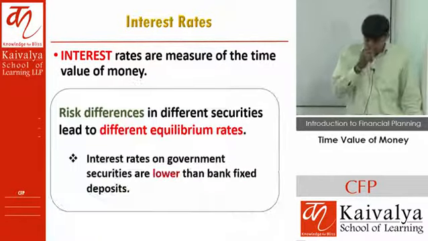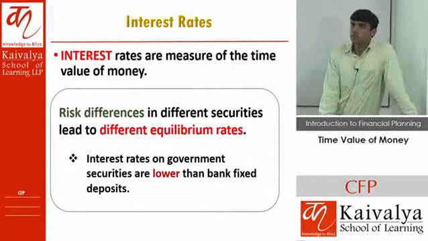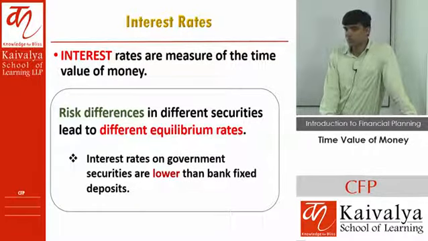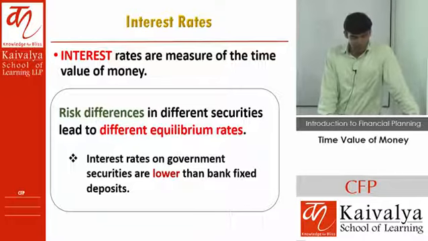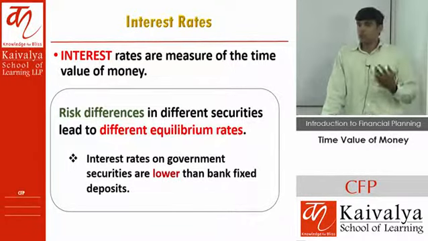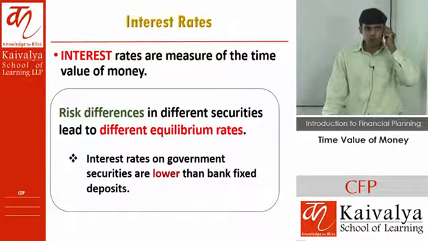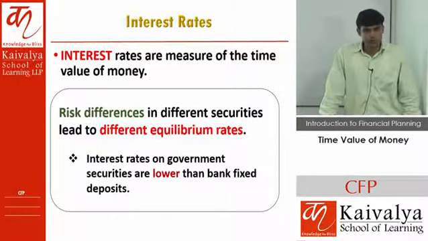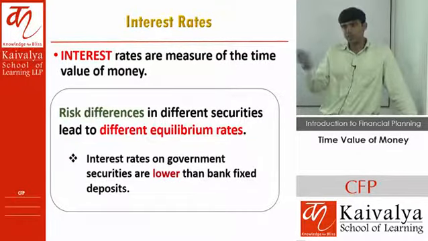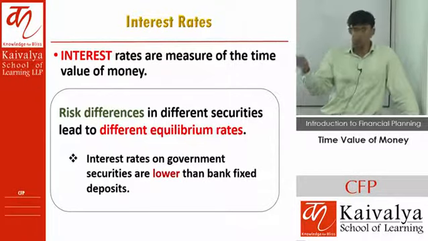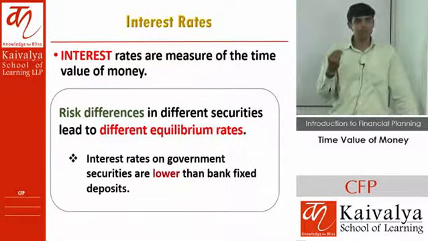And a very interesting thing: say if I have to make a deposit in SBI and if I have to make a deposit in, say, a corporate, where is the risk going to be higher? Once again I repeat, option number 1, you deposit money with State Bank of India. Option number 2, you can also deposit money in some corporate. So where is the risk high? Corporate, naturally. So different risk and so many different things like maturity, risk, then liquidity, these are the factors which will affect your rate of interest.